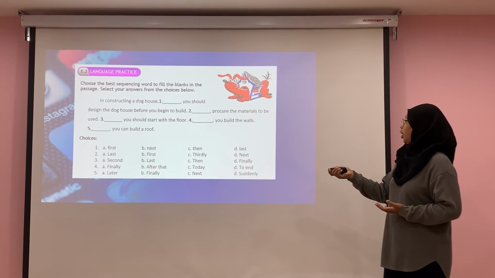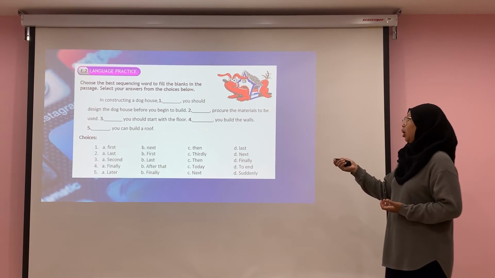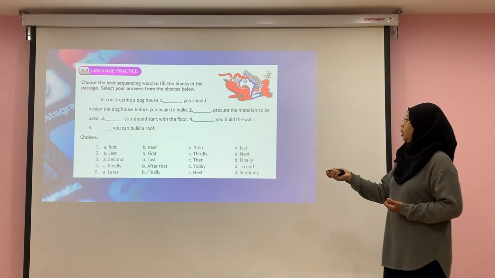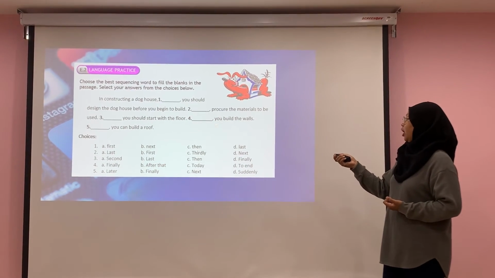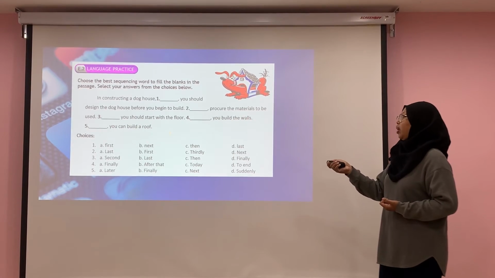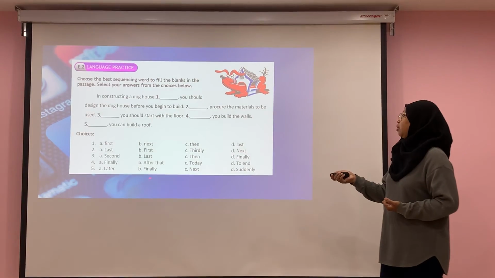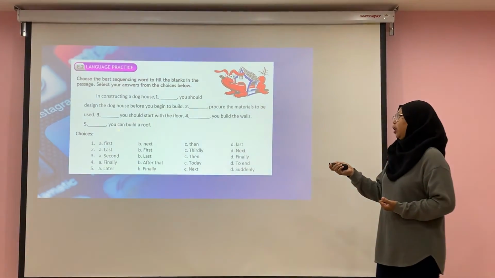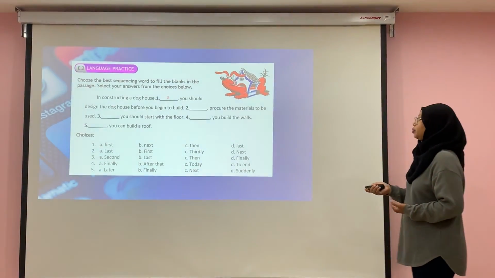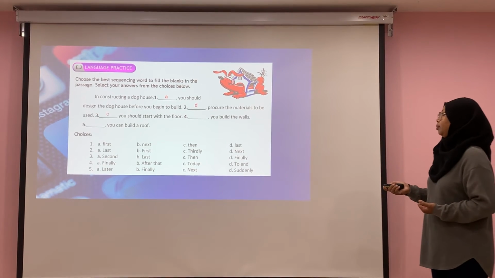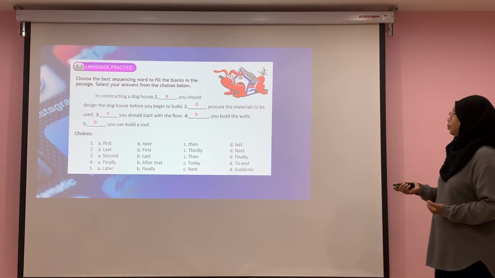Finally, after that, today, to end. We are not at the end, so it should be "after that." After that, you build the walls. And finally, number 5, which is the last sentence, it should be "finally." You can build a roof.